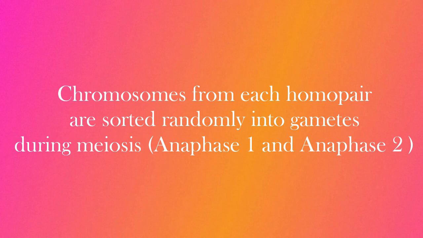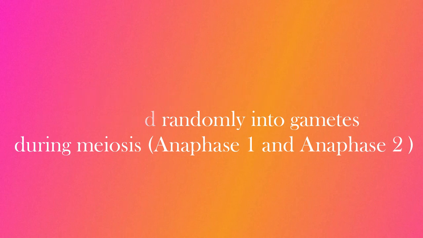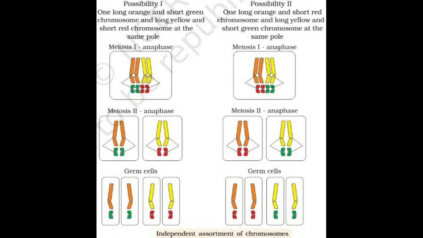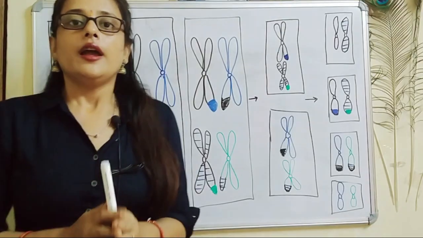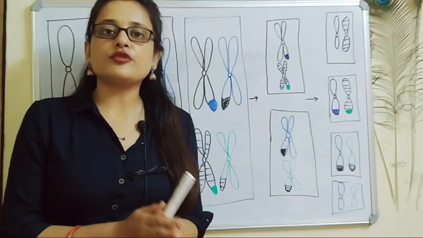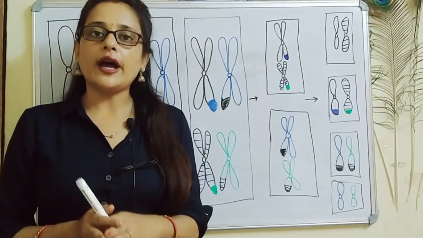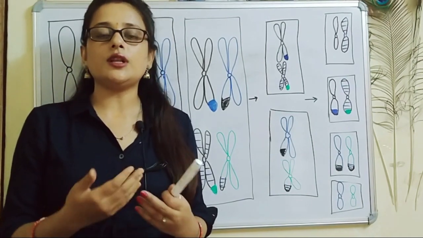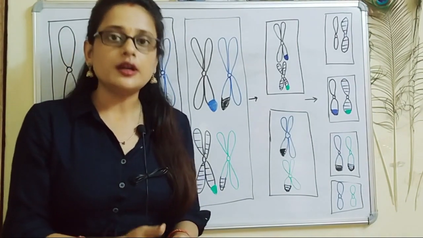The next 2 points as well as this third point will be explained first on the board. Then I will read out the next 4th and 5th point after explanation. The explanation of these 3 points will help you to understand figure 5.8 and 5.9 of NCERT also under the unit Principles of Inheritance and Variation. In order to understand the next 3 points of chromosomal theory of inheritance, you have to recall meiosis. I will discuss the steps of meiosis briefly, which will help you to understand this theory better and in detail in my future video.